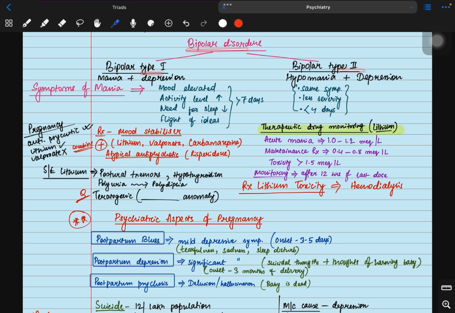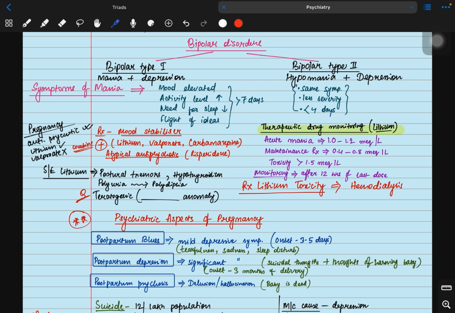In bipolar type 1, we have mania along with depression, whereas in bipolar type 2, there is hypomania with depression. What are the symptoms of mania? In mania, the mood is elevated, activity level is more, the need for sleep is less, and there is always flight of ideas. The patient will shift from one idea to another. There will be distraction in the patient. If all the symptoms are present for more than 7 days, we can say the patient has mania.